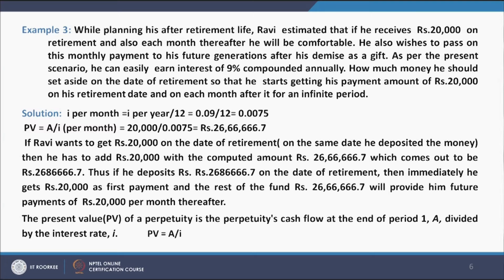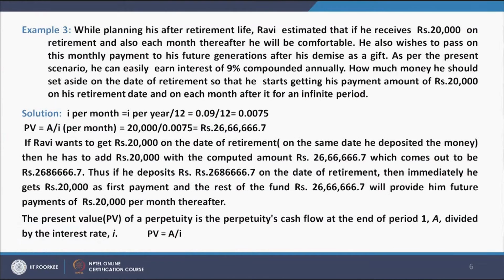Thus, if he deposits this amount on the day of retirement, then immediately he gets rupees 20,000 as the first payment, and the rest of the fund, that is rupees 26,66,666.7, will provide him future payments of rupees 20,000 per month thereafter.